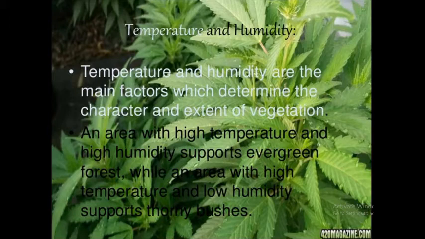Okay. So here temperature is a very important character. The extent of vegetation is mainly determined by the temperature along with the humidity in the air. Yes, there should be humidity also in the air. That means moisture should be there in the air. It's not that only temperature should be there. Like in desert areas, what do you observe? In desert areas, we observe that there is a high temperature, but there is no humidity in the air. So there should be humidity, that means moisture, which supports the vegetation.